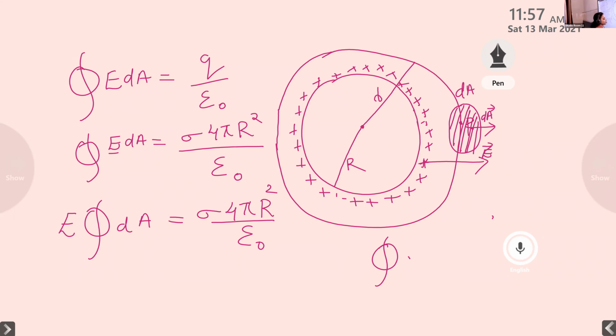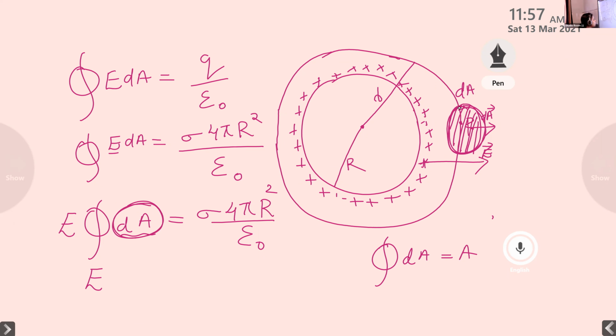What is the integral of the derivative of a function? Integral of derivative of area is equal to area itself. So this equation becomes E into area, that is dA. This is the area of the Gaussian surface, because this is the small area we are considering. The small area that we consider for the Gaussian surface, right? It is not the entire area of the spherical shell. It is the area of the Gaussian surface.